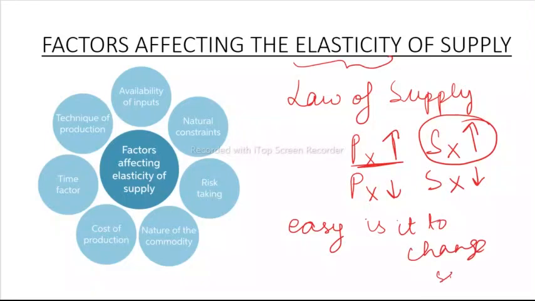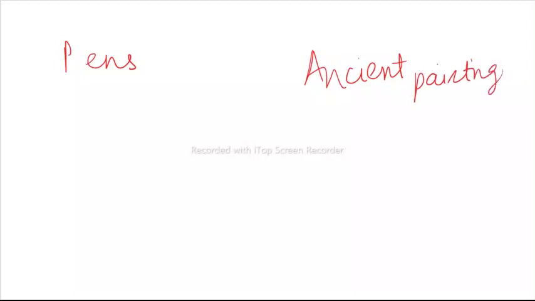Okay. Now, I'm going to give you a very, very simple example that will just absolutely clear this whole concept. Say we have pens, and let's say we have some artifacts, say some ancient paintings. Now say the market price of pens suddenly rises. So what will happen?